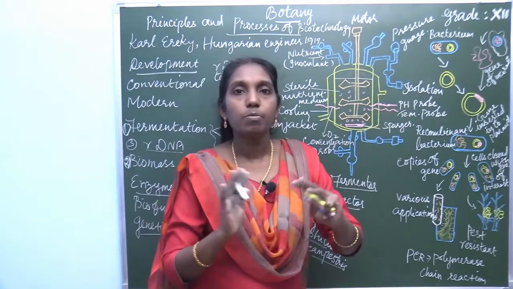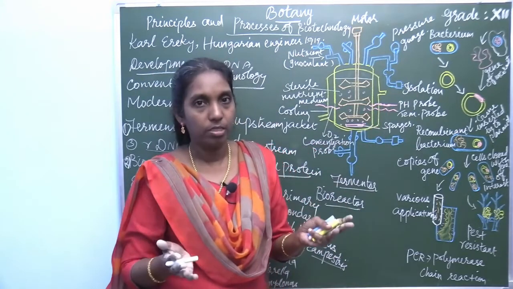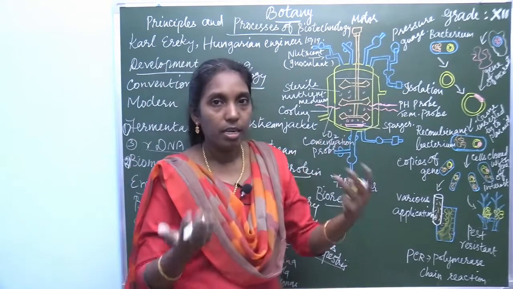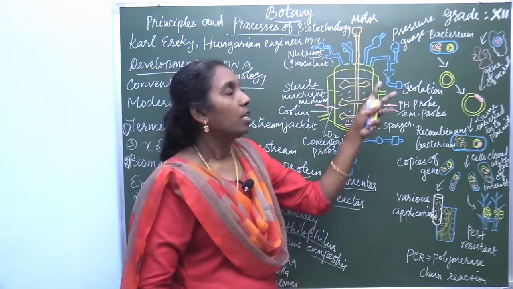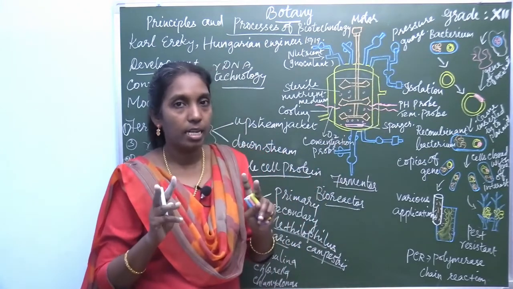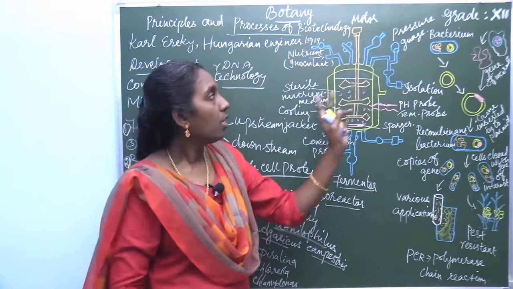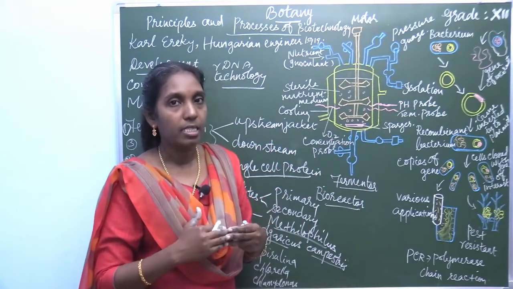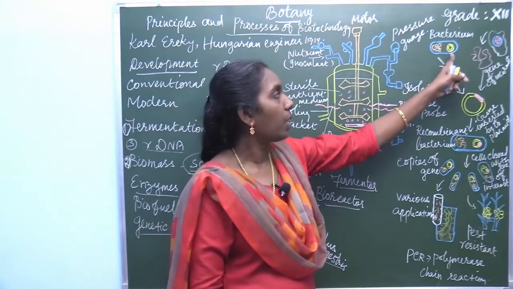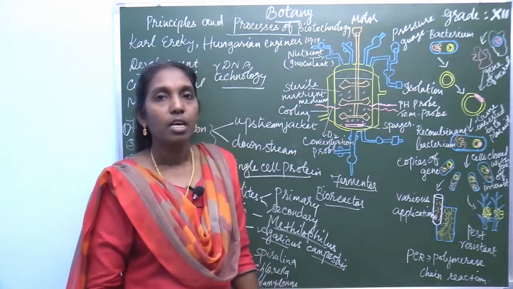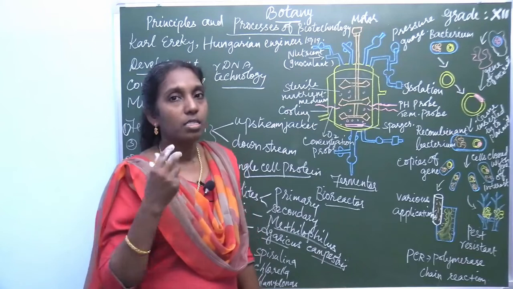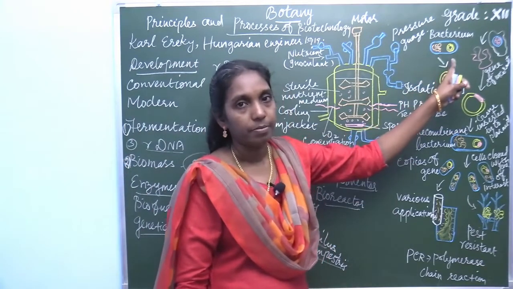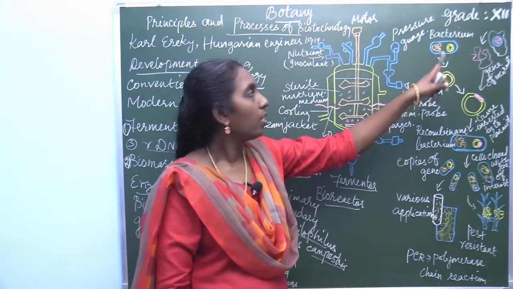For this gene manipulation or recombinant DNA technology, two different cells can be selected. Here a bacterium is selected. Commonly we use bacterium because of the presence of plasmid. What's a plasmid? It is an extra circular DNA present in the bacteria, called plasmid.